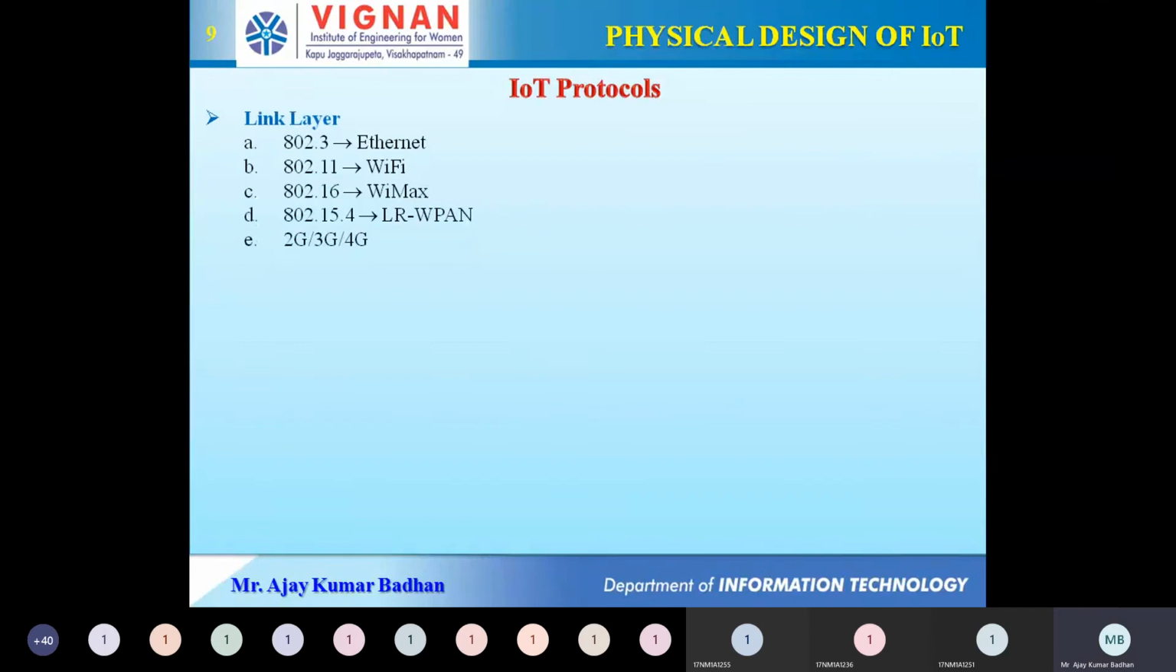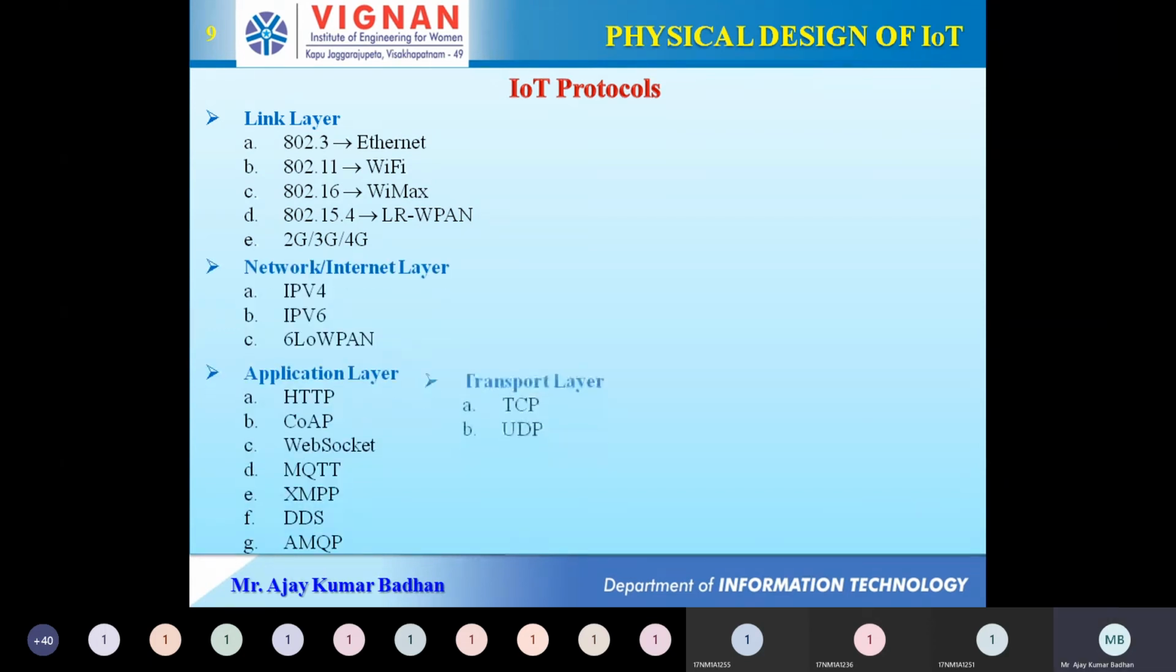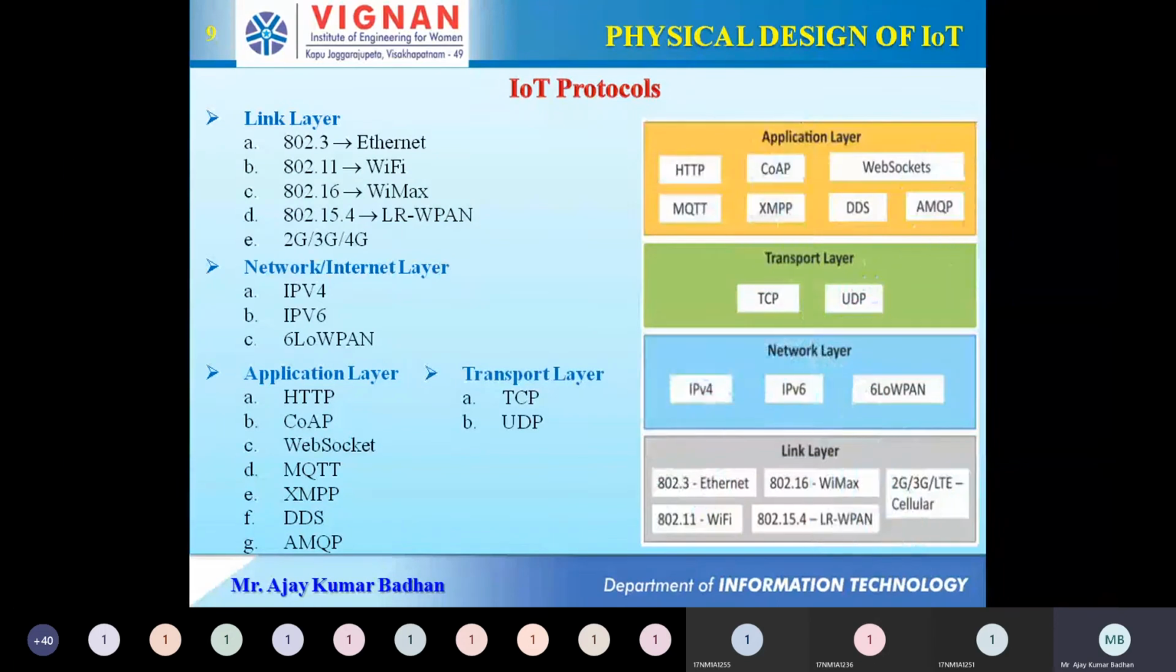Now, coming to the protocols, this is most important. What are the IoT protocols? What are the different protocols we are going to use? I told you the physical design is nothing but the OSI layers. In the same way, in IoT we do have layers. Let me show you the complete slide so that you can get the information. This is the complete slide related to the different layers in IoT.